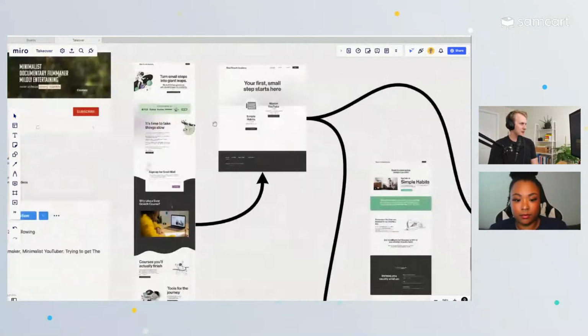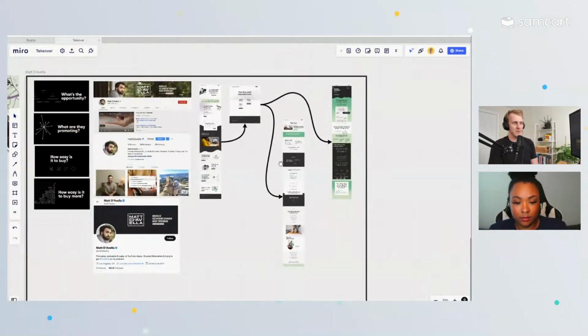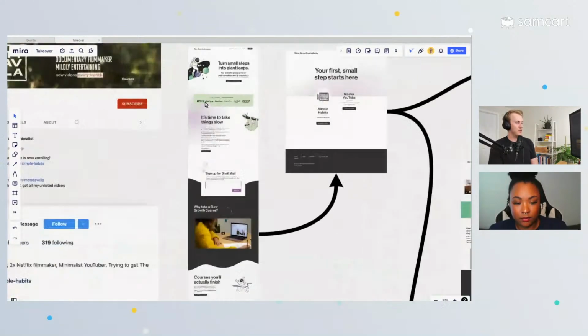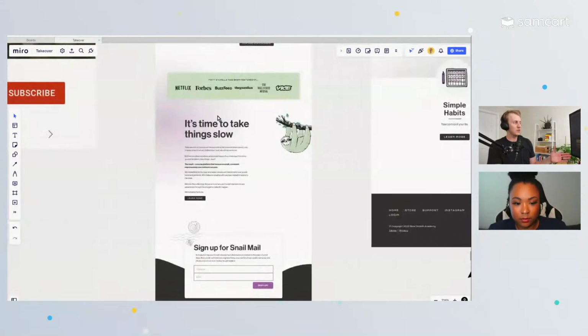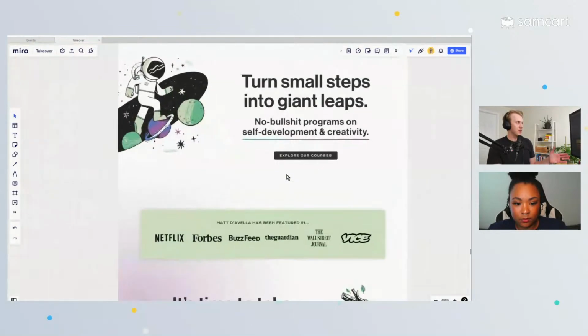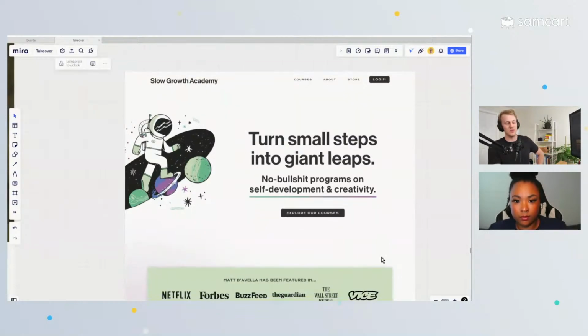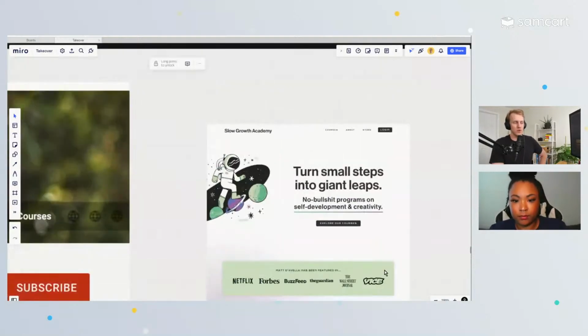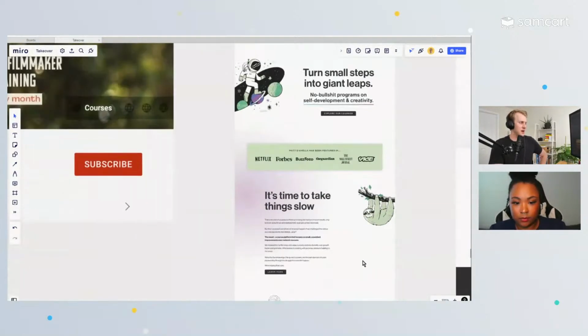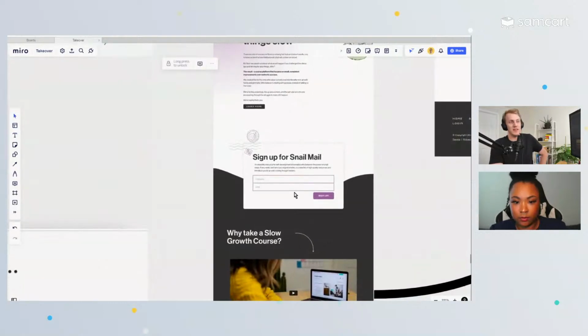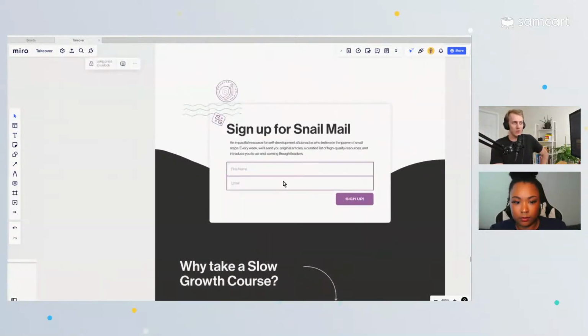But here is kind of the overall sitemap. If you just go to his link in bio and you go to slowgrowth.com, you're taken to this landing page, homepage, and you can say explore courses. You can go to courses, about. You can go to the store, which I think has physical goods, merch, notebooks, journals, tote bags. And then they also have a call to action for your email address.